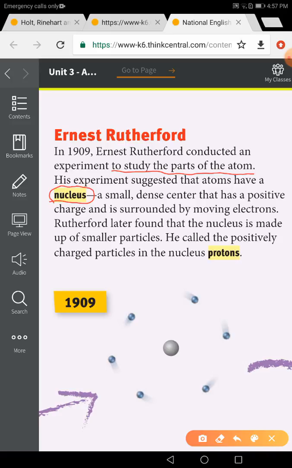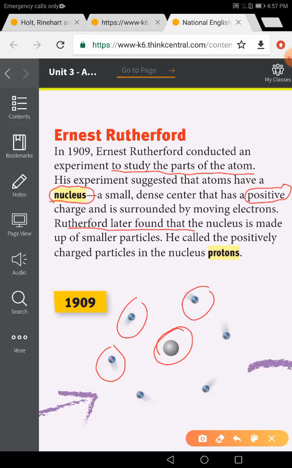A small, dense center that has positive charge, and it is surrounded by moving electrons. So we have here the nucleus and there are electrons moving around it. So now the electrons are not mixed with the sphere of the core of the atom like Thomson said. Yes. Okay. Sure. And it's surrounded by moving electrons.